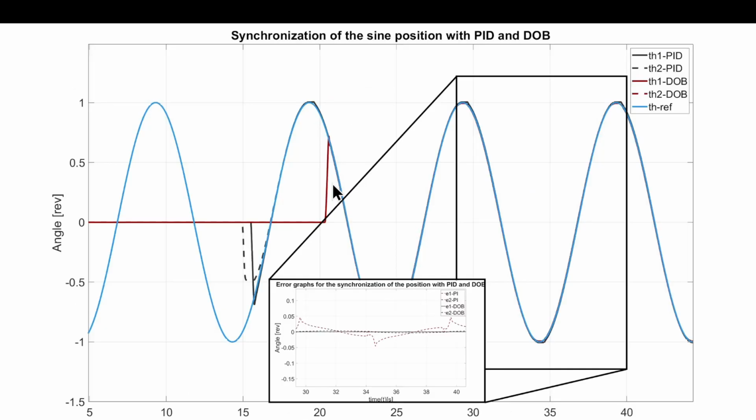And the sine reference is the same thing. The only difference is that there is a minor gap in following for the PID controller. You can see that in the error graph, but essentially, at the top of the sine wave, both of them behave in a similar manner. But in this case as well, the DOB has minor ripple and faster convergence, which here you can see is less than 0.0001, which is almost negligible.